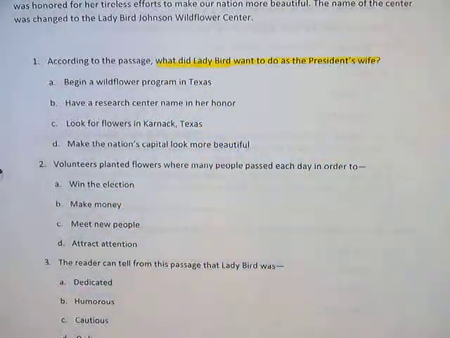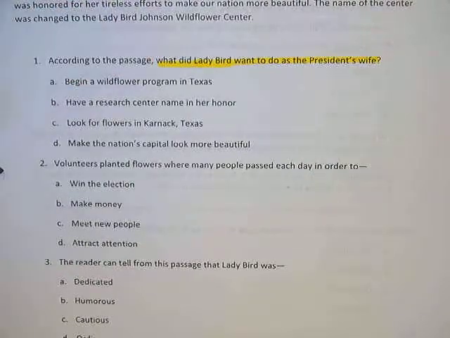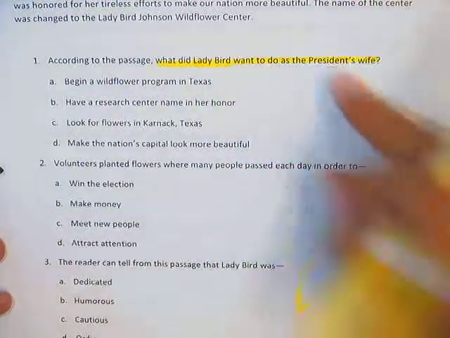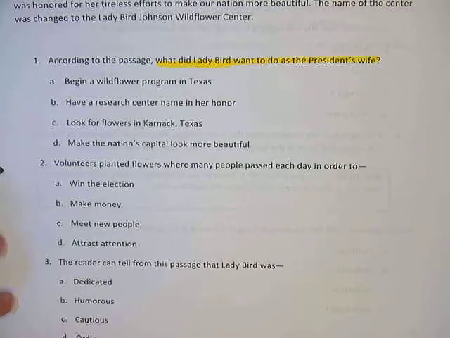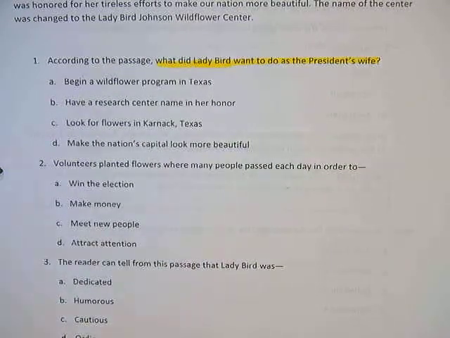And there you go. What did Lady Bird want to do as the president's wife? This information is not necessary. Now you know that this is what you need to look for. Excellent. Let's go to our next one.